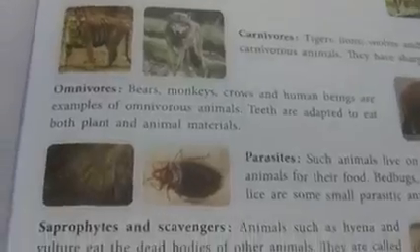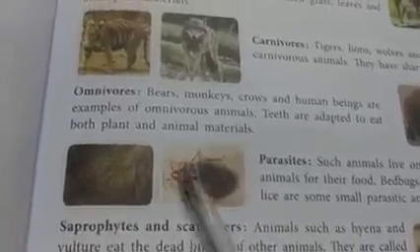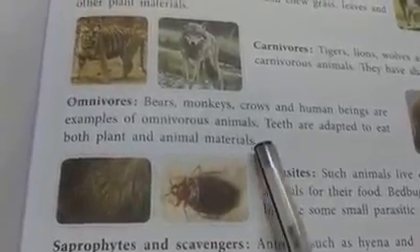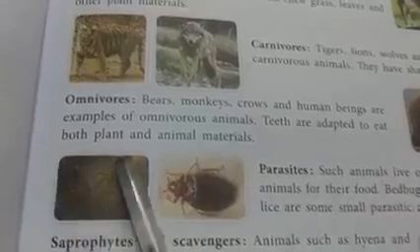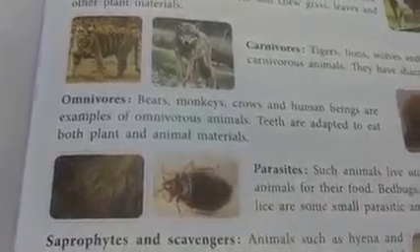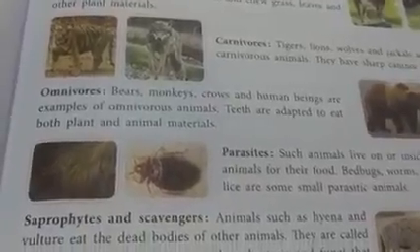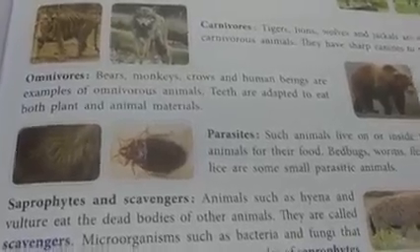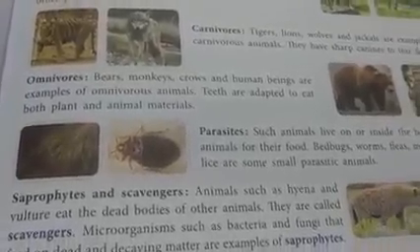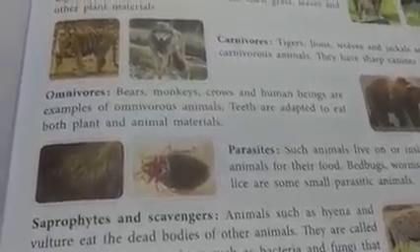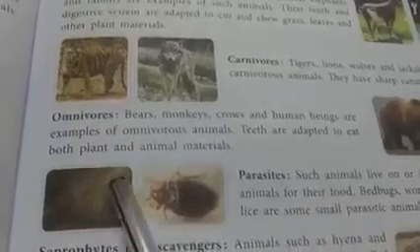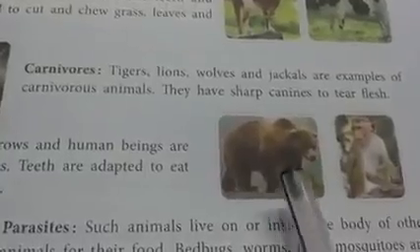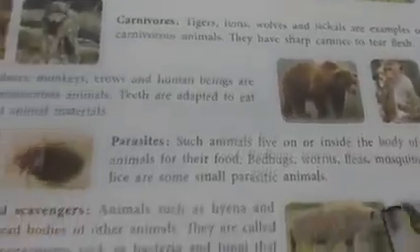Next comes omnivores. Bears, monkeys, crows and human beings are examples of omnivorous animals. Teeth are adapted to eat both plant and animal materials. So omnivores are those living beings which eat both the flesh of other animals and plant materials. And the teeth of omnivores are adapted to eat both plant and animal materials. See one example of an omnivore, the bear.